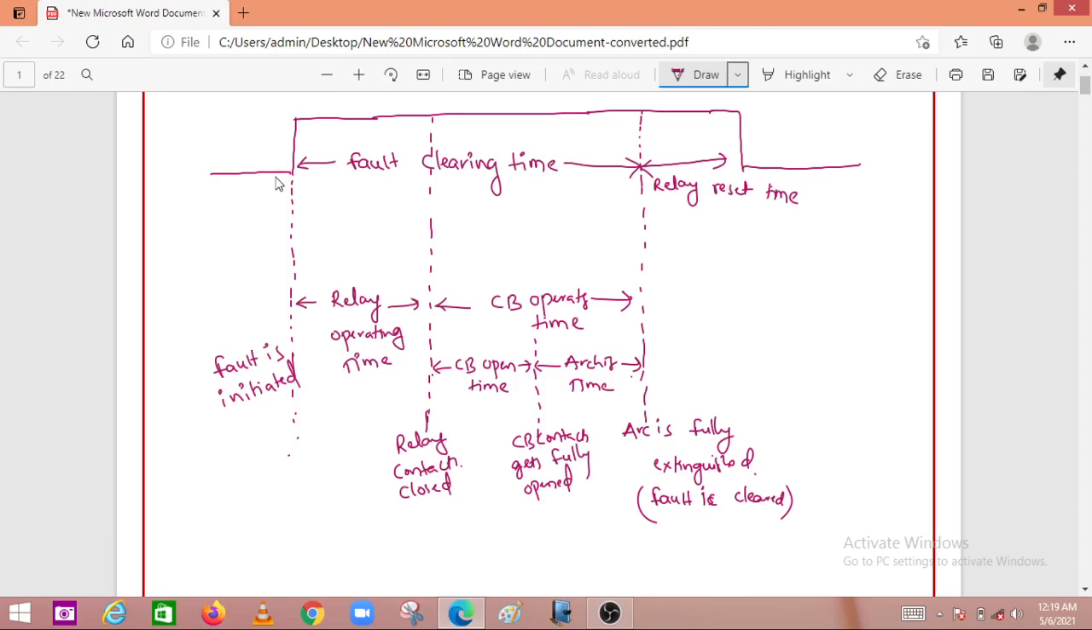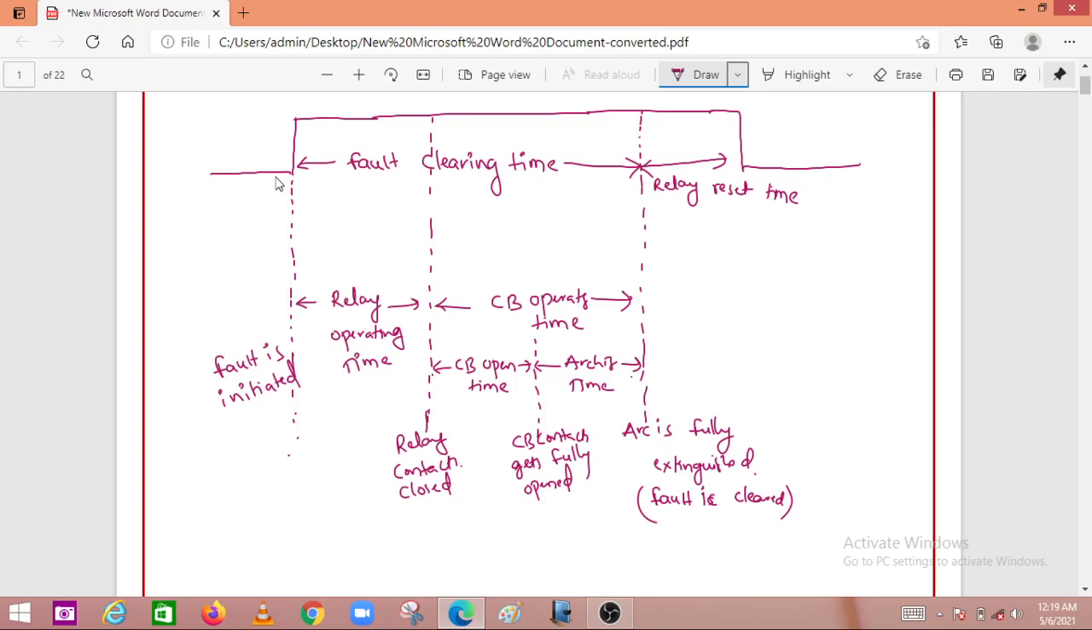Here the fault is initiated, then the relay operating time is taken here. After this, the relay contacts are fully closed here, then the trip signal is received by the circuit breaker, and the circuit breaker takes some time to open. This is the time taken for opening the circuit breaker. At this time the circuit breaker contacts are fully opened, and an arc is initiated in the circuit breaker. By using the arc quenching property, the circuit breaker arcing time lasts up to here, and here the arc is fully extinguished. That means the fault is cleared at this position.